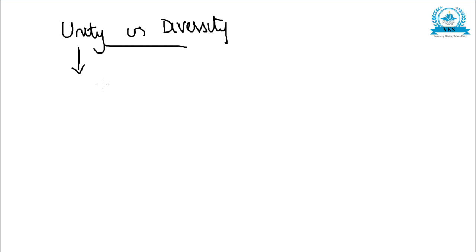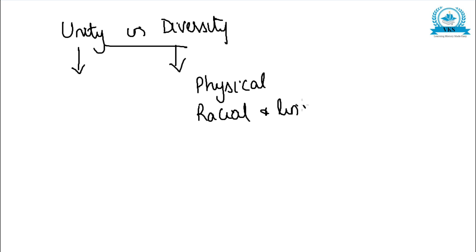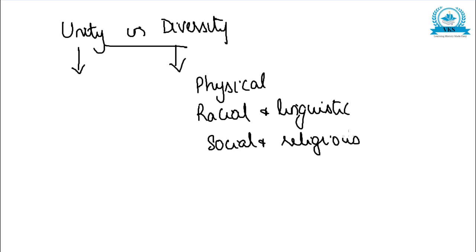So when such a question comes, we have to always understand, if the question is about unity in diversity being a unique feature of Indian history, the main thing is we have to write first about the diversities. In diversities we have to write about physical diversity, then we write about racial and linguistic diversity, point by point, and then explain. Then we write about social and religious diversities.